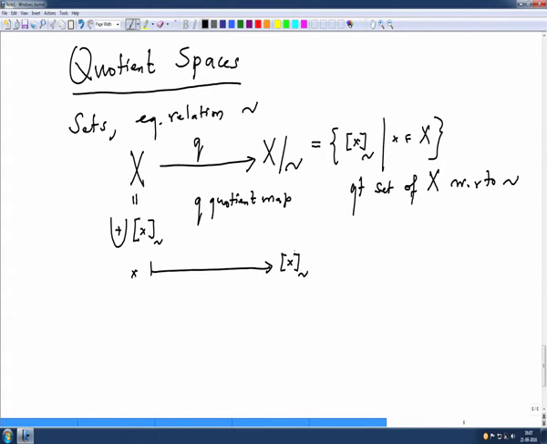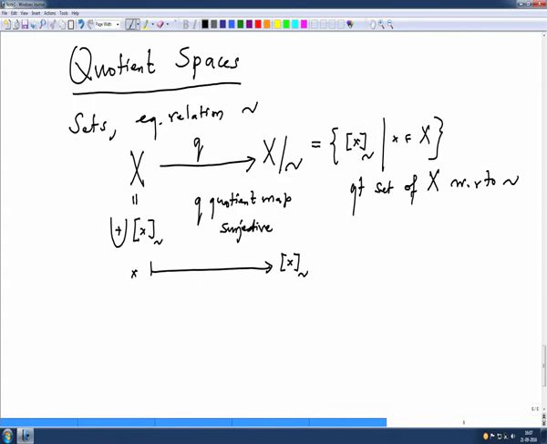So, the fibers of this map are precisely the equivalence classes, and this map is surjective. So, one usually studies a set with an equivalence relation with this quotient map and this quotient set, because when you know all equivalence classes very well, then you can put the information together to get information about X.